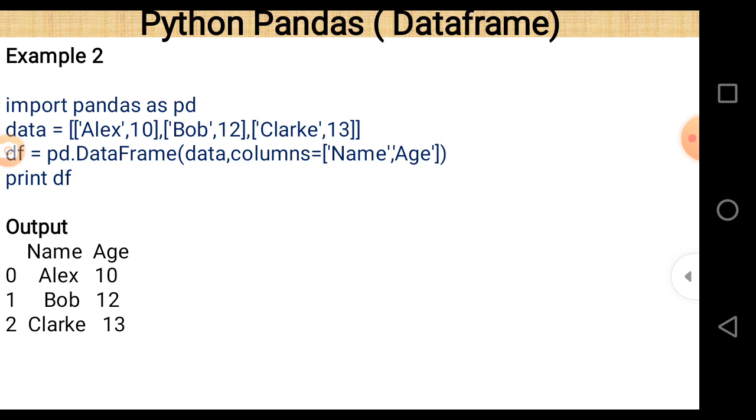When we execute the program after the print statement, the output looks like 0 1 2, Name and Age. Name and Age are the column names, and Alex 10, Bob 12 and Clark 13 are the data. So this case is different from the previous one in terms of columns. There are column names, and the column names are Name and Age in this case. So this is example number 2. So using a list we can create a data frame.